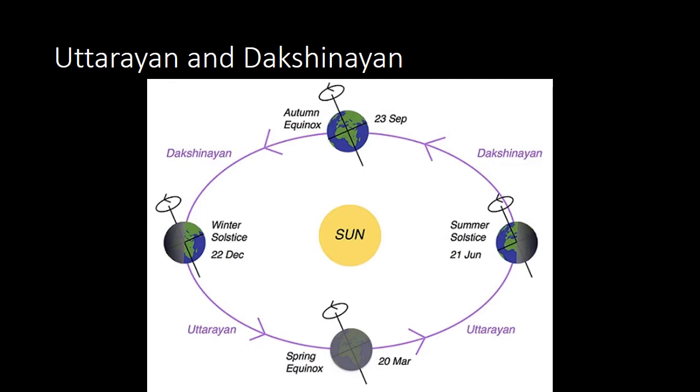Then Dakshinayan. From 22nd December to 21st June, the sun rays are falling towards north of the equator, or directly on the Tropic of Cancer, if we say. After that, from 22nd June, the direct rays of the sun shift from Tropic of Cancer to the south of the equator. So that is called Dakshinayan, where the sun rays are falling on the southern hemisphere.